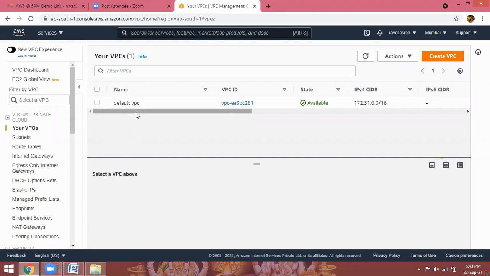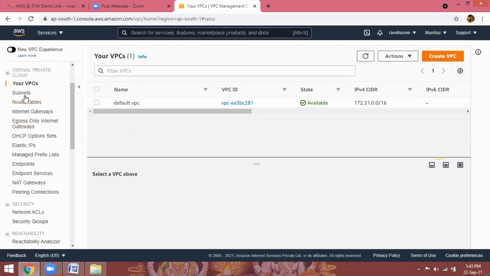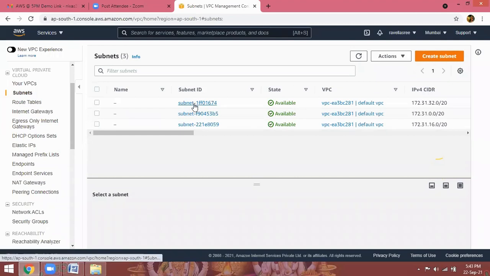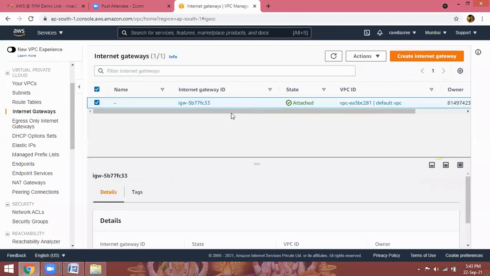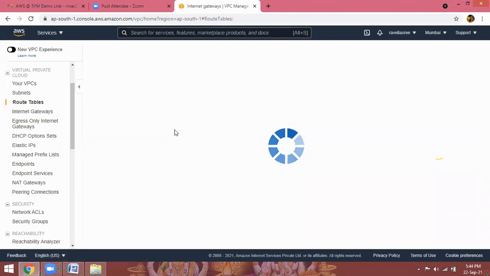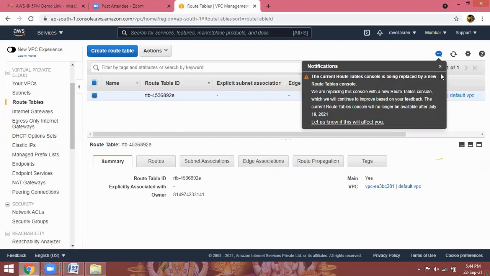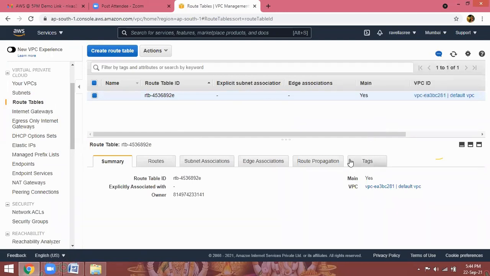That is the reason, for understanding purposes, I gave the name default VPC. So by default, when you create an account, they will allocate a VPC. Next, 3 subnets they will allocate automatically. And an internet gateway. By default, an internet gateway is attached to your VPC. Subnets, routing tables. By default, a routing table also they will allocate to you. All these are by default allocated by AWS.